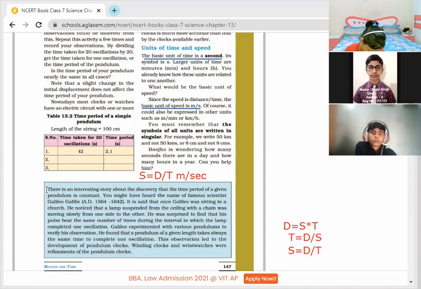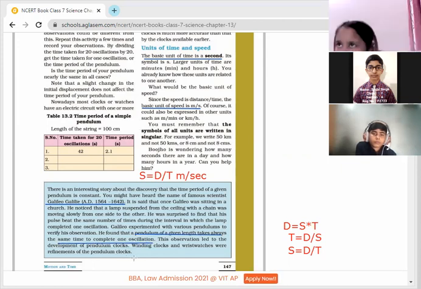He was surprised to find that his pulse beat the same number of times during the interval in which the lamp completed one oscillation. Galileo experimented with various pendulums to verify his observation. He found that a pendulum of a given length always takes the same time to complete one oscillation. This observation led to the development of pendulum clocks. Winding clocks and wristwatches were refinements of the pendulum clocks.